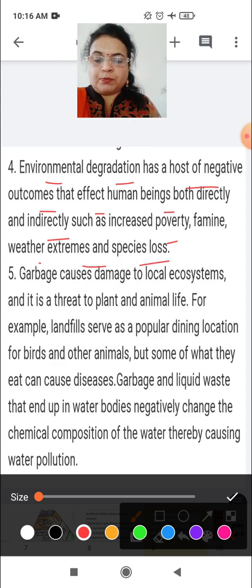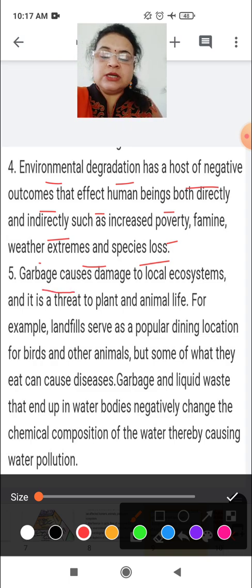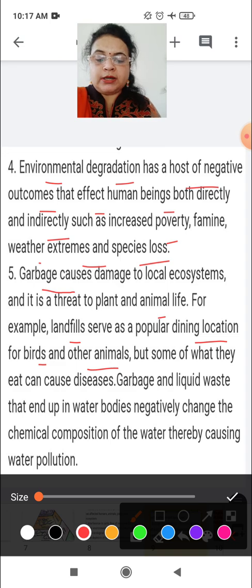Then the fifth point of effect is garbage causes damage to the local ecosystem, okay, and is a threat to plant and animal life. For example, landfills serve as a popular dining location for birds and other animals, okay, but some of what they eat can cause diseases. Garbage and liquid waste that end up in water bodies negatively change the chemical composition of the water, thereby causing water pollution.